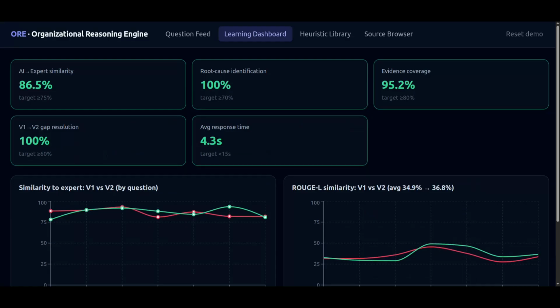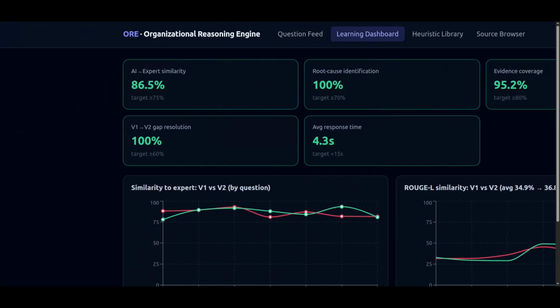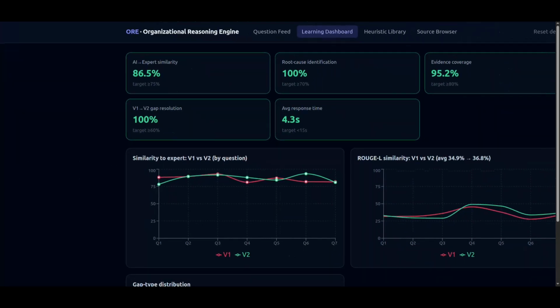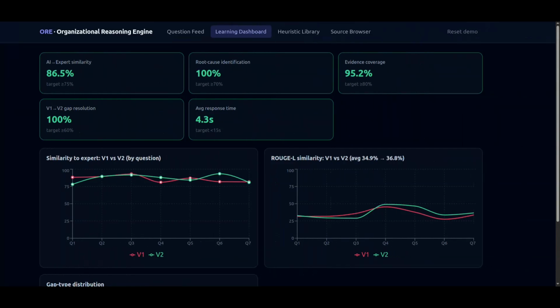Now coming on to the achievement metrics, we have achieved a score of 86.5% in AI to expert similarity score. The target was 75%. Root cause identification is 100%. Evidence coverage is 95.2%. V1 to V2 gap resolution is 100%. And the average response time is 4.3 seconds.